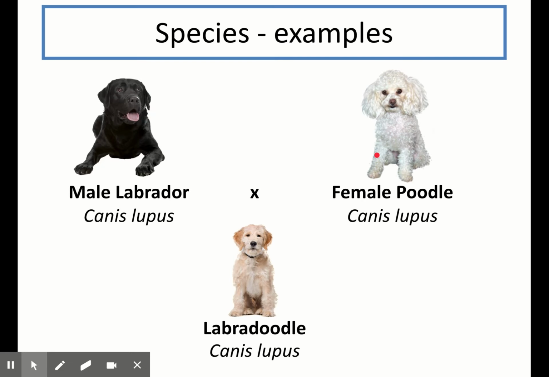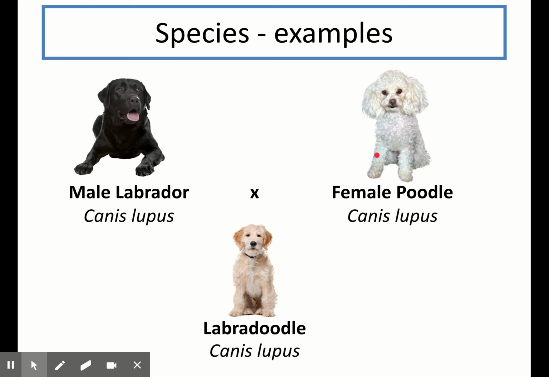Let's try a little bit of a harder one now. This example tries to highlight where some people might get confused. Specifically, some people think of a species as just being a group of organisms that look the same. However, here we have a Labrador and a poodle. They don't really look the same, but when you interbreed them together, they produce a Labradoodle puppy, and this Labradoodle puppy is fertile and can go on and have its own offspring. So that means that both of the parents, both the Labrador and the poodle, are the same species.